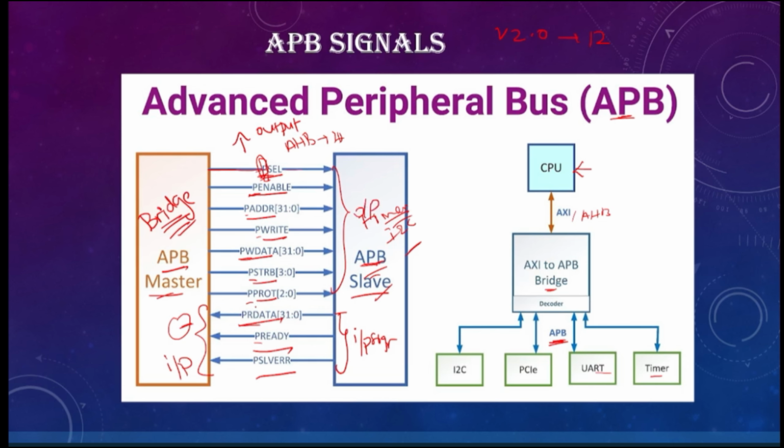Apart from all this, there are also two other signals, as you already know, clock and reset. These are always input signals. So there are a total of five input signals, and all the remaining ones are output signals within the APB protocol. We'll be talking in detail about all these signals in a later session. As of now, this is the introduction of the APB protocol.